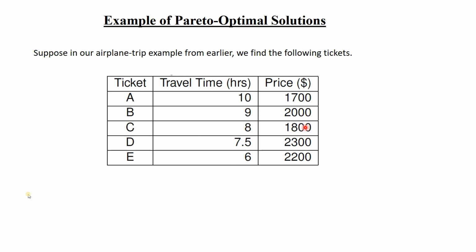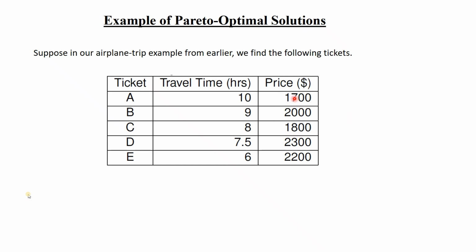That means no one will choose B because C is always better, because in price it is better and in travel time also it is better. In this case there are 2 objective functions, one is travel time, one is price. So you will always compare in your head that I will choose the lowest price, but I also have to see which is taking the lowest time, because in any mode of communication, if you take the minimum time, the price will increase, isn't it?